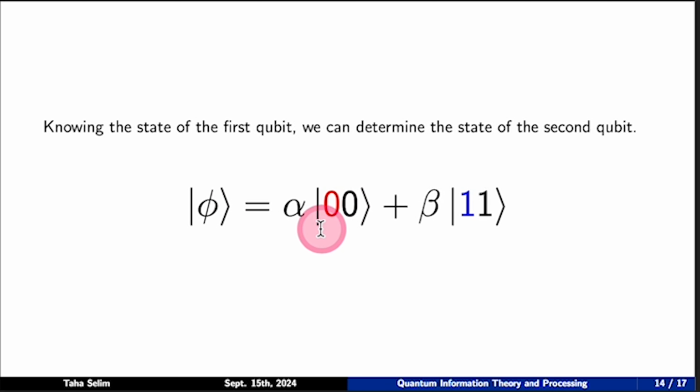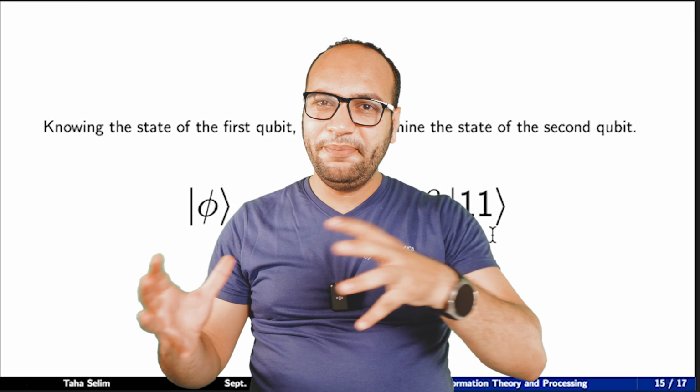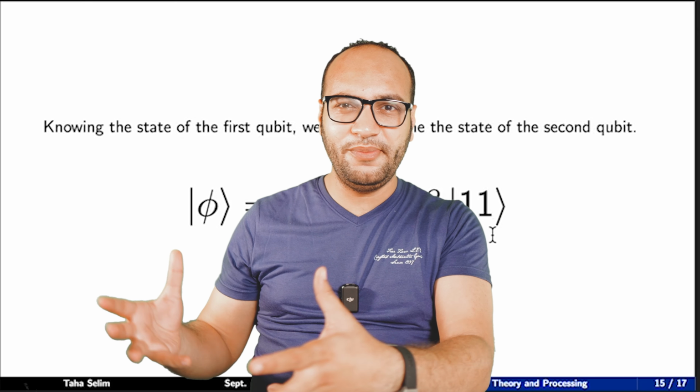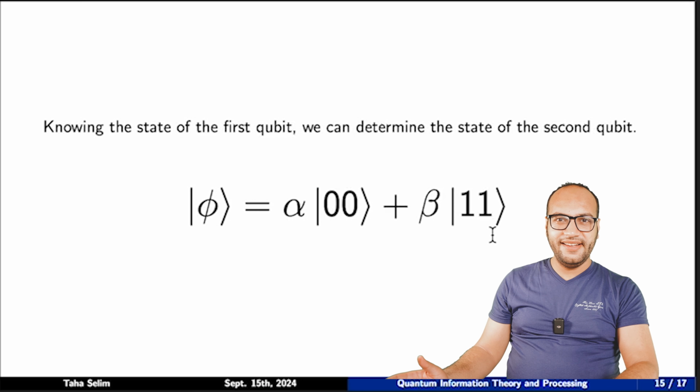We have 2 possible situations for the physical system of the 2 qubits. And if we know the state of the first one, knowing the 2 situations, we can determine the state of the second one for free. And this is what we mean by entangled states, or the 2 qubits are entangled. By knowing the first qubit, we can know the second one for free. Mathematically, that means we cannot factorize them or retrieve them back. We cannot retrieve the original states of the qubits out of the box from the combined state. And here we see clearly the entanglement.